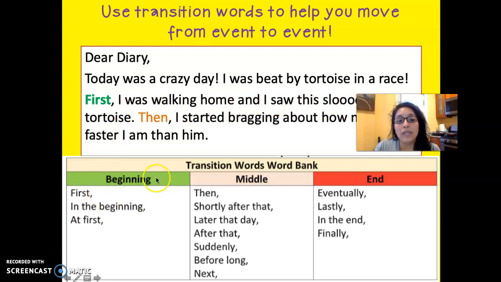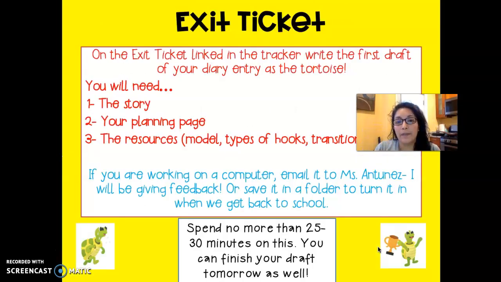After you use these beginning words, then stick to the middle words for the majority of your story. Then I started bragging about how much faster I am than him. And then at the end of your story, you can use these words. So use this word bank to help you move from event to event so that your story is in chronological order.